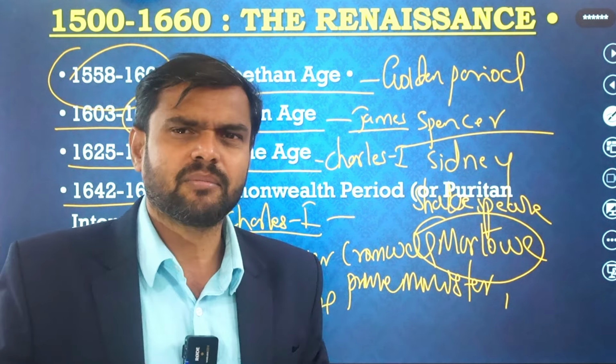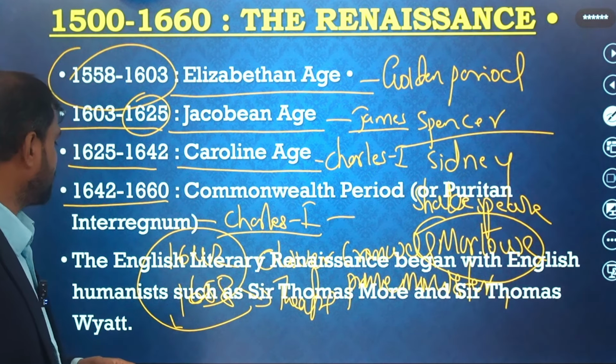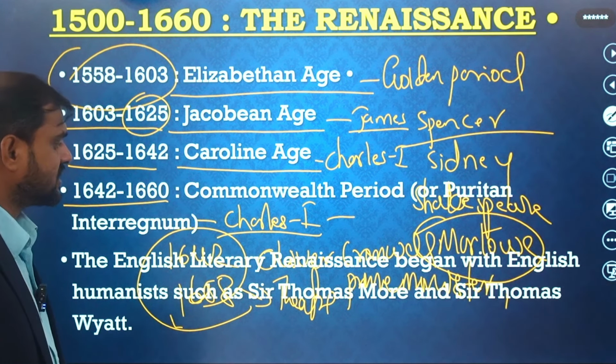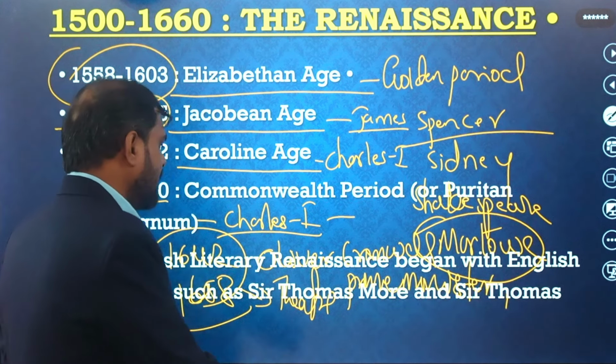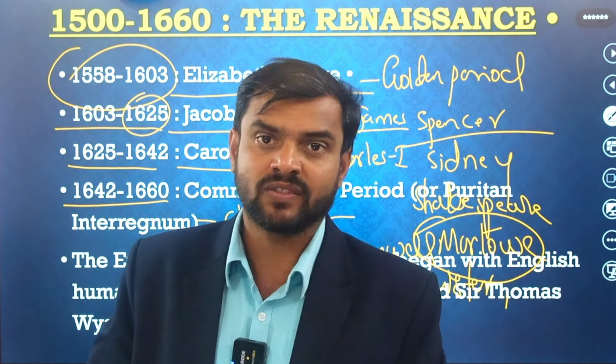John Dryden is also there. He was such a great writer of that time, writing about many issues in this period. The English literary renaissance began with the English humanists such as Sir Thomas More and Sir Thomas Wyatt. Notice, Sir Thomas More and Sir Thomas Wyatt are called the great humanists of that time.